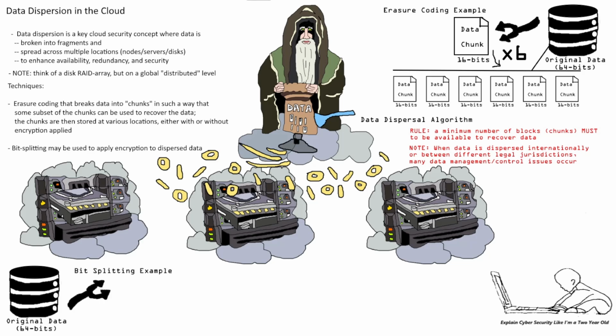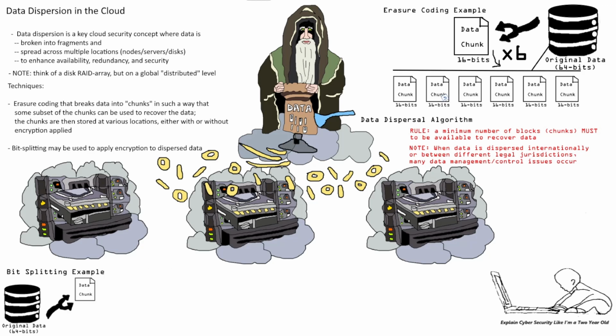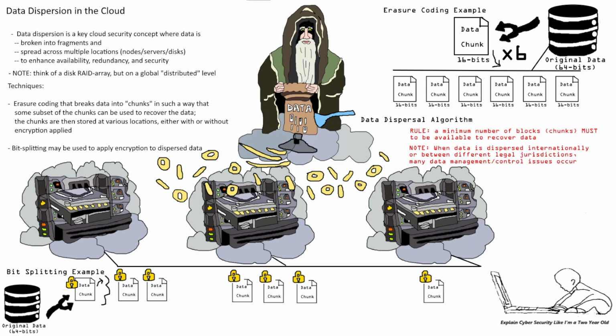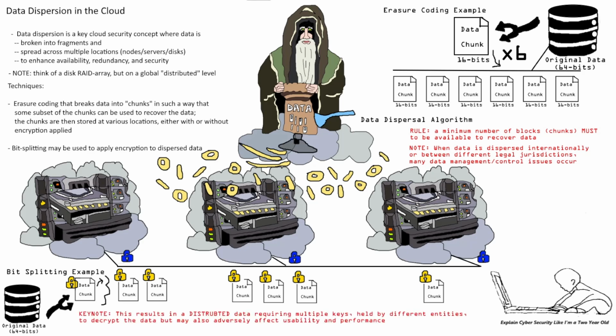Moving on to our next technique, which is bit splitting. Again, this involves splitting up the data and then dispersing it across multiple locations. However, there is a difference. In bit splitting, before the data is split, the data is encrypted, and then this encrypted data is dispersed into the multiple locations. Then there is an added benefit of an additional layer of encryption added to each of these chunks individually by each of those separate locations. This means that distributed data requires multiple keys held by different entities to decrypt the data.